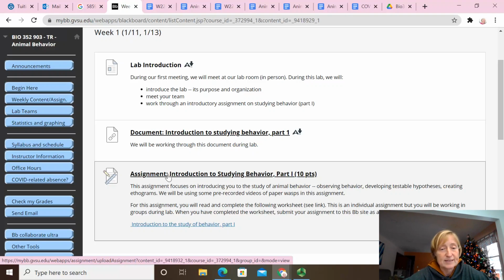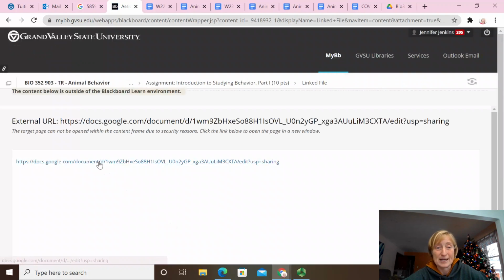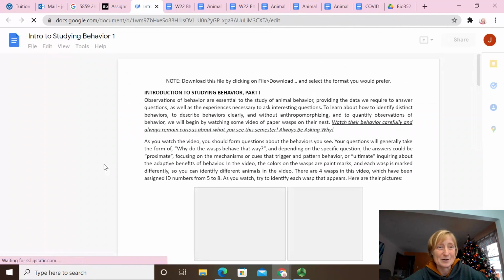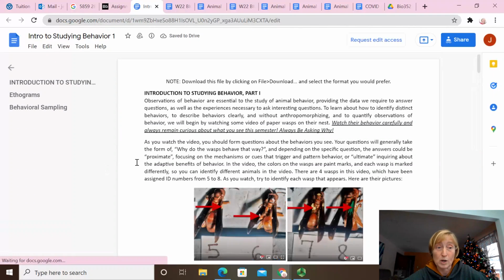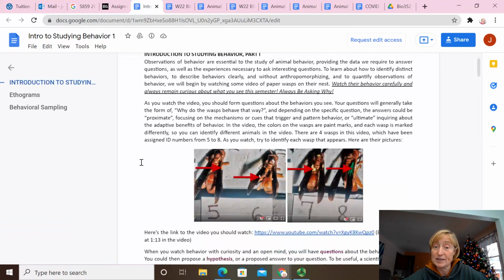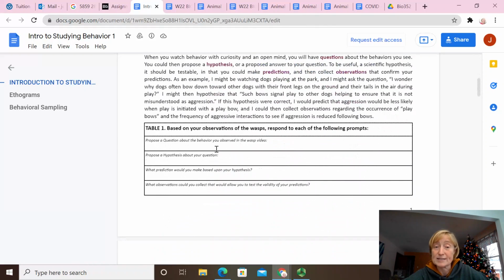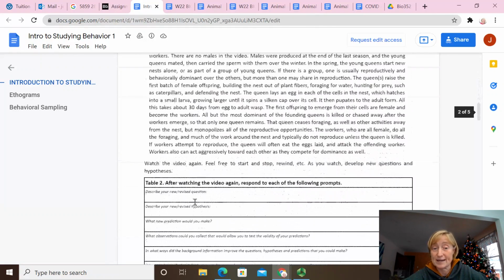And it tells us on the assignment what we need to do. So if I click on the Introduction to the Study of Behavior, part 1, this is essentially our assignment. It takes a couple of clicks to get there. It's on the Google Drive, and so you can make a copy of this so that you can write answers into each table as we work through the assignment.